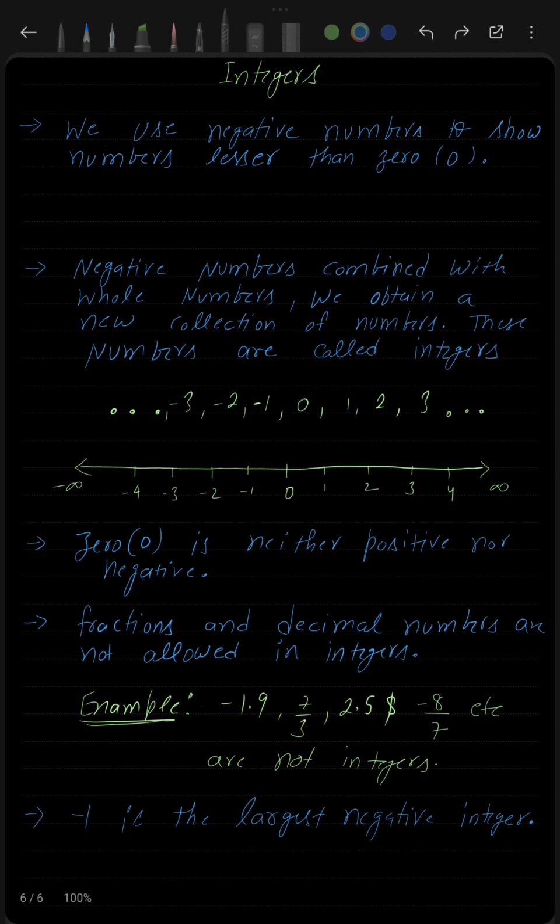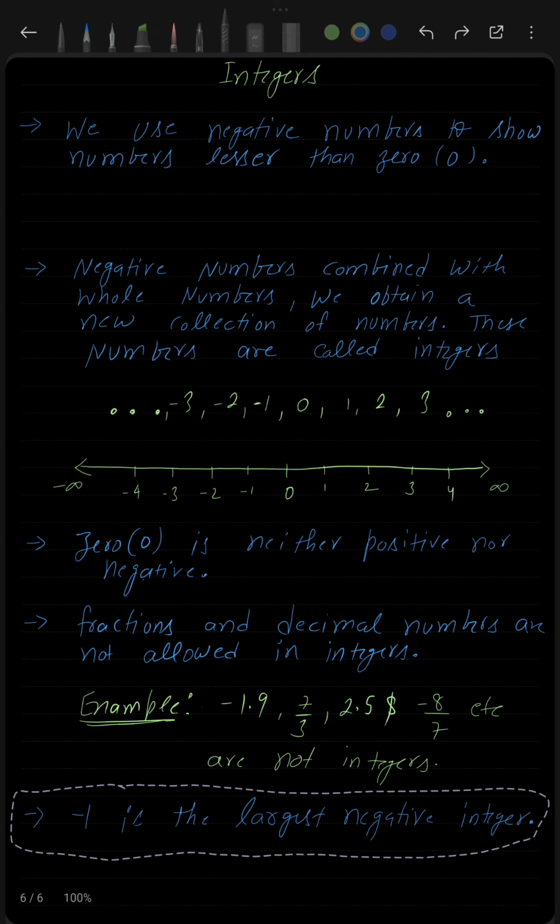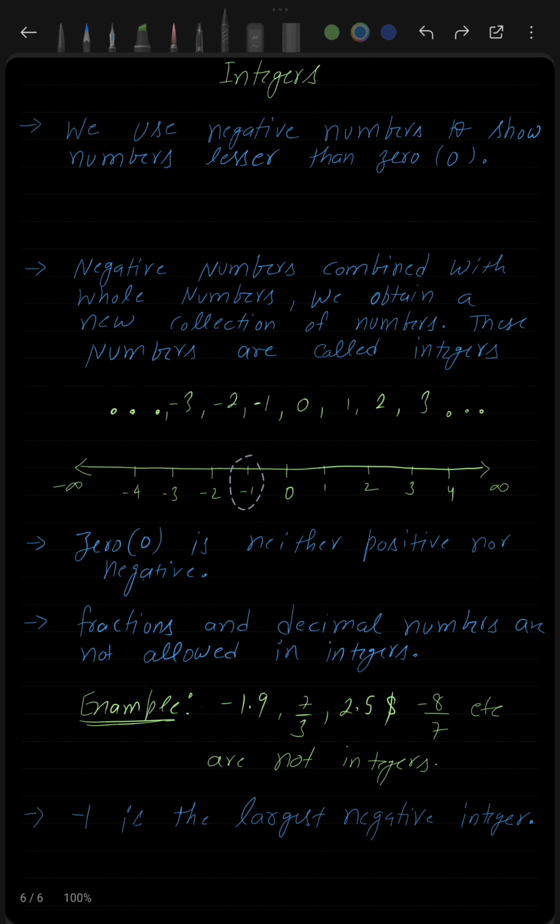Now, since you know that decimal numbers and fraction numbers are not allowed in integers, because of this fact, -1 is the largest negative integer. This is due to the fact that you won't find any integer which lies on the right side of -1 and is also a negative integer. None of the negative integers lies on the right side of -1 on the number line, and that's why this makes -1 the largest negative integer.